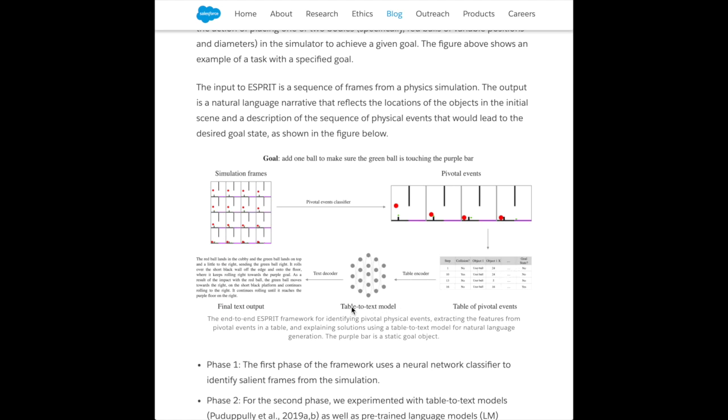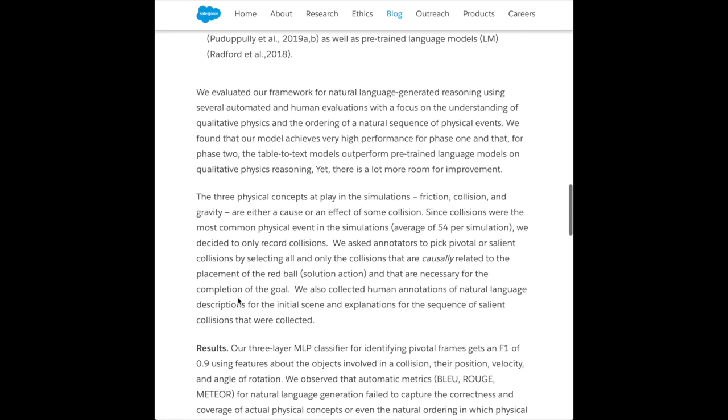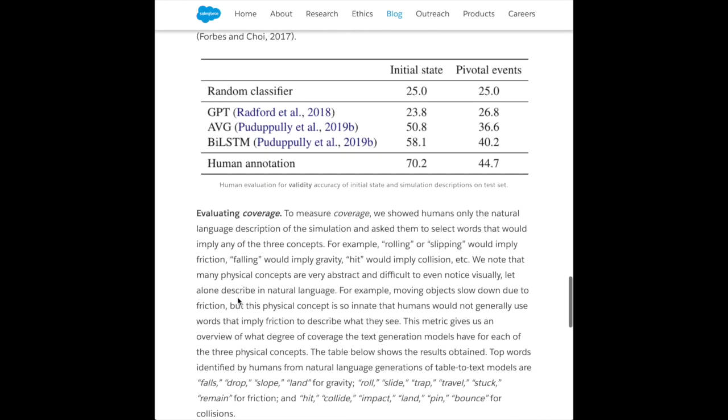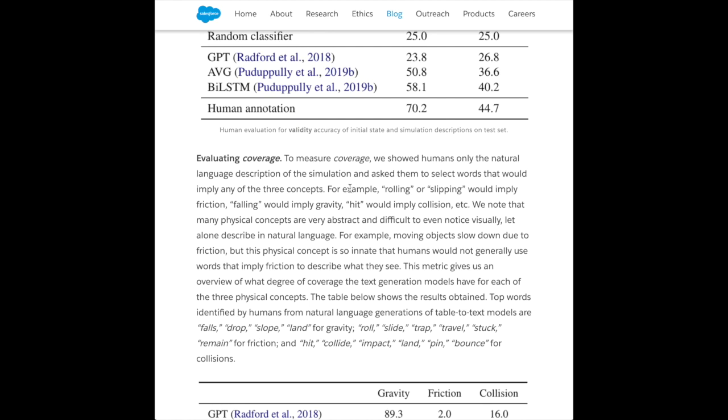The algorithm then uses a table-to-text approach to aggregate the information from the table into a description of the sequence, ending with sentences such as, "It continues rolling until it reaches the purple floor on the right." And this is done to see if these models are learning miscellaneous physical characteristics like gravity and friction and these kinds of ideas with the PHYRE benchmark.